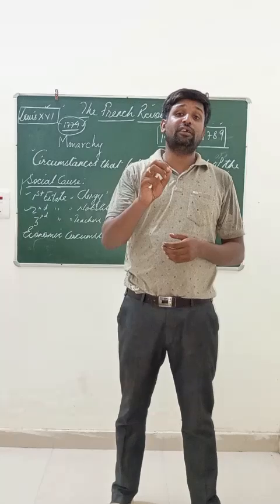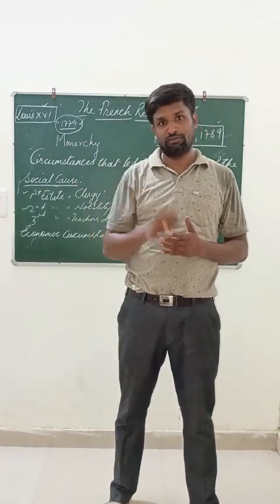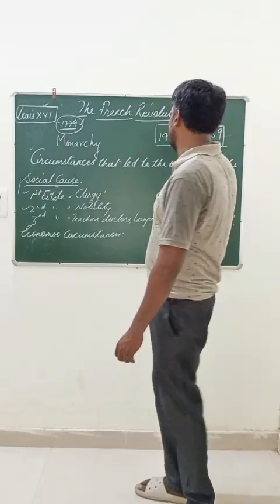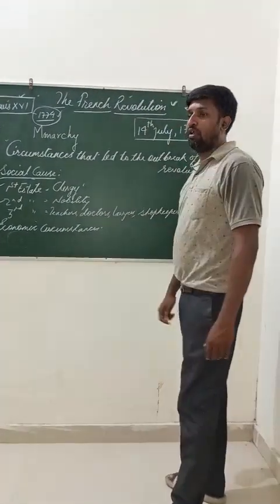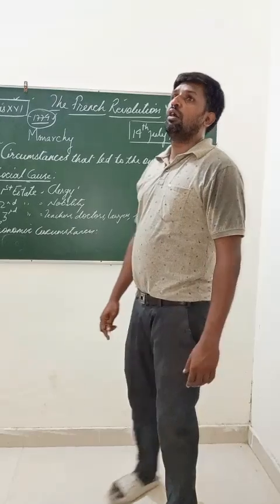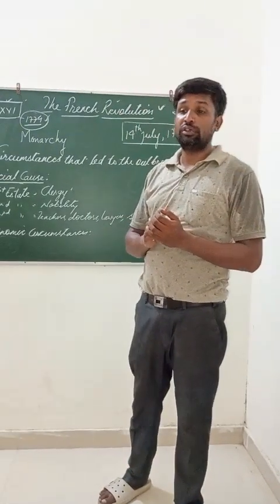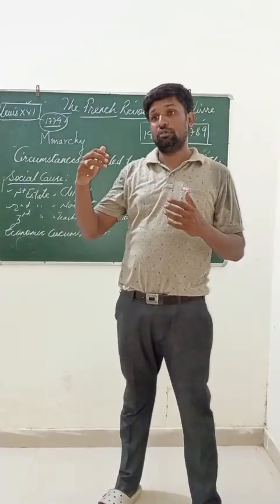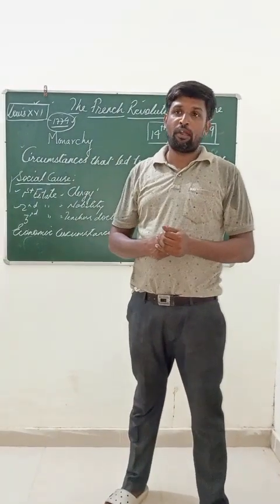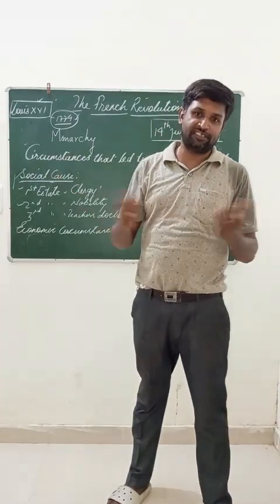The currency used in France at that time was called the livre. Now, in order to get rid of the loan, Louis XVI decided to increase taxes.